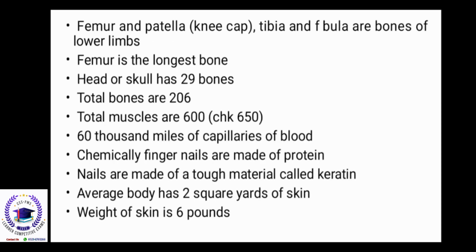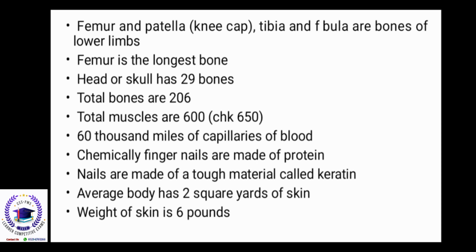Femur and patella, kneecap, tibia and fibula are bones of the lower limbs. Femur is the longest bone. Head or skull has 29 bones. Total bones are 206. A newborn baby has 300. Total muscles are 600. Sometimes 650 can also appear in MCQs.